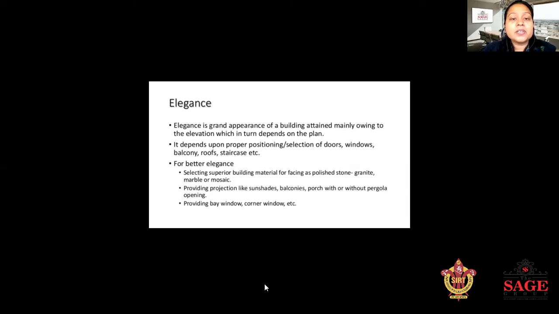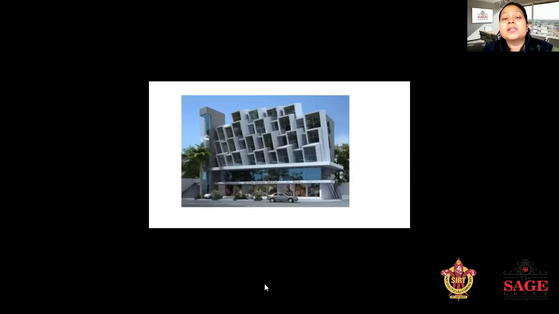Provide projecting lights, sunshades, balconies, porch without parabola opening, providing bay windows, corner windows, etc. That is an example of the elegance of a building.